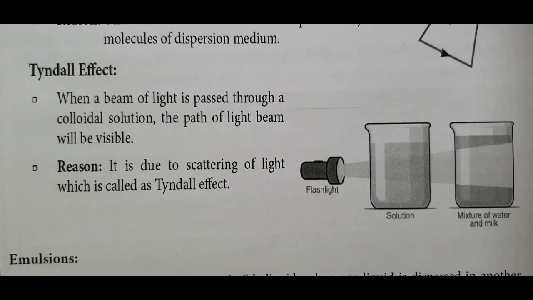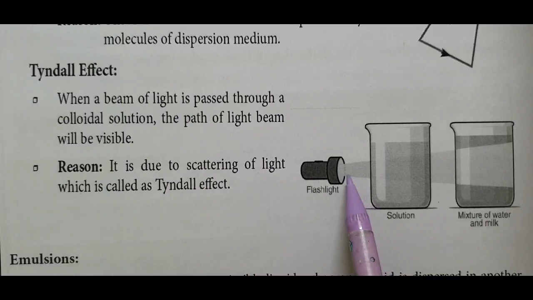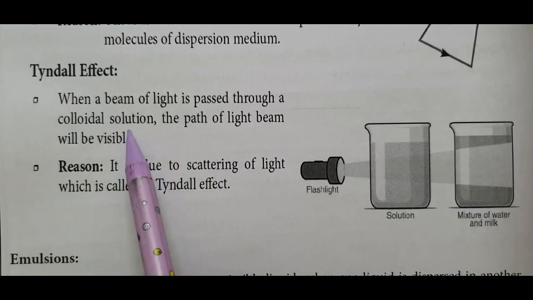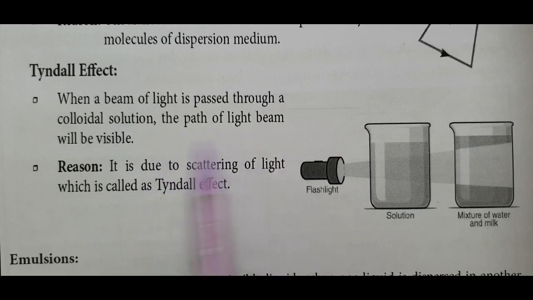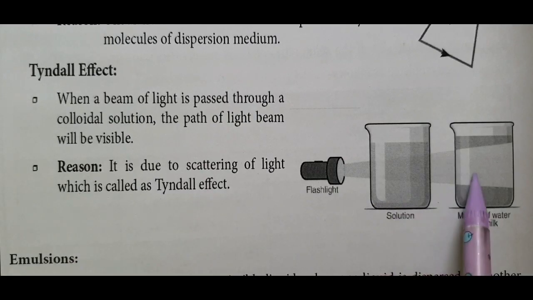Tyndall effect. When a beam of light is passed through a colloidal solution, the path of the light beam will be visible. Reason: it is due to scattering of light, which is called the Tyndall effect. Scattering of light is observed in colloidal solution, it is not observed in solution.